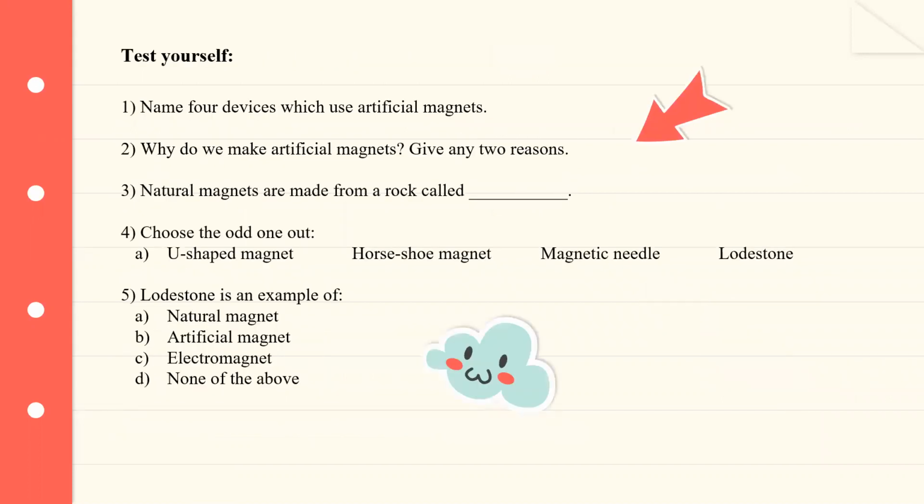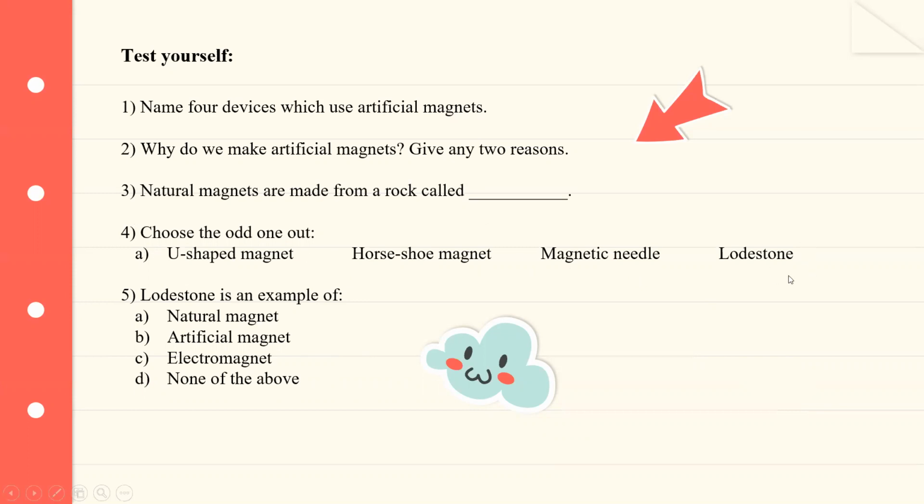So here are a few test yourself questions. Name 4 devices which use artificial magnets. Why do we make artificial magnets? Give any 2 reasons. Natural magnets are made from a rock called dash. Choose the odd one out: U-shaped magnet, horseshoe magnet, magnetic needle, and lodestone.